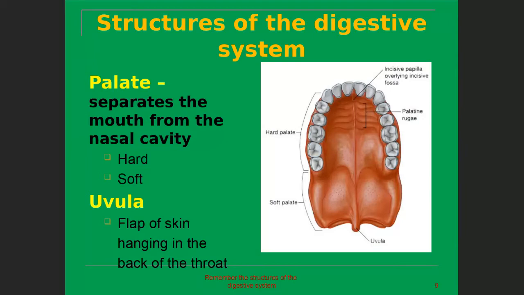In the structure of the digestive system, the palate of the mouth is also very important. It separates the mouth from the nasal cavity. It possesses a hard part and a soft part. You can see here the hard part and the soft part, and this is called the uvula, a flap of skin hanging in the back of the throat.